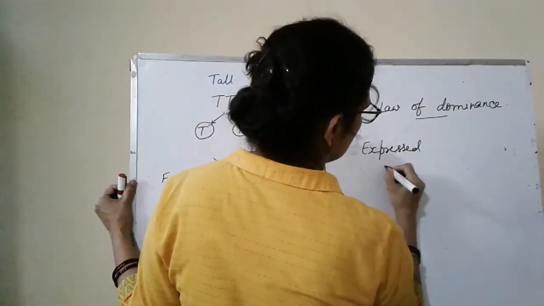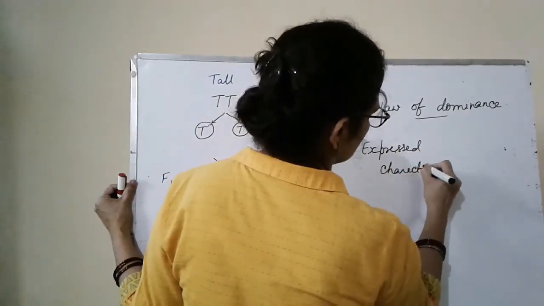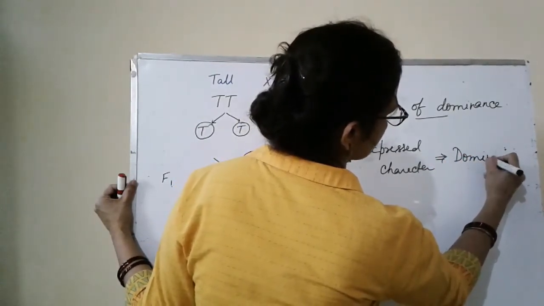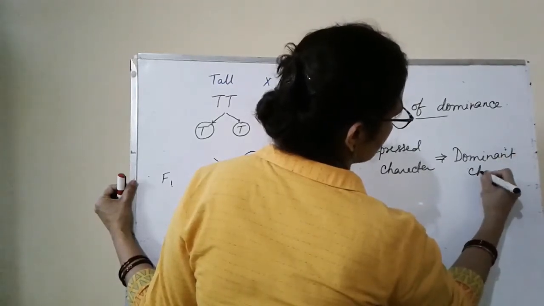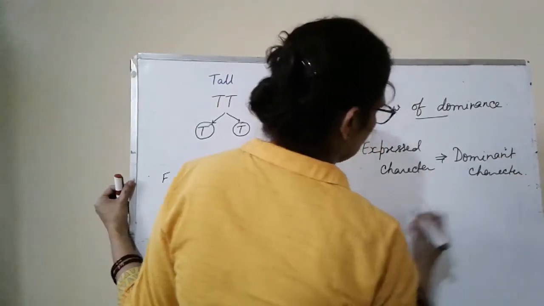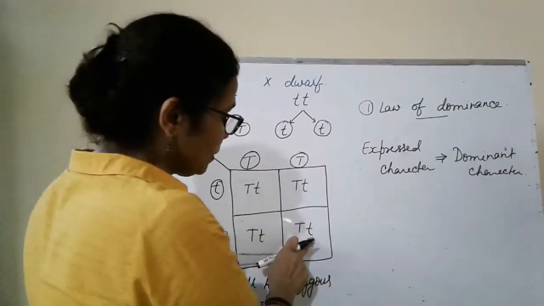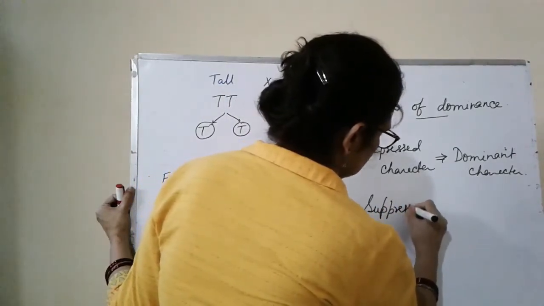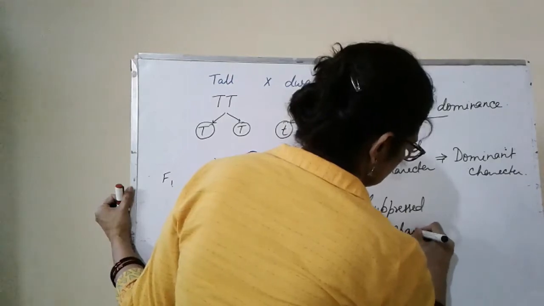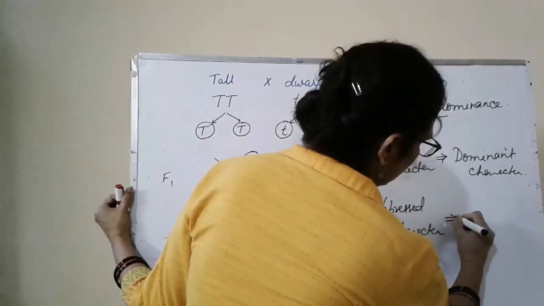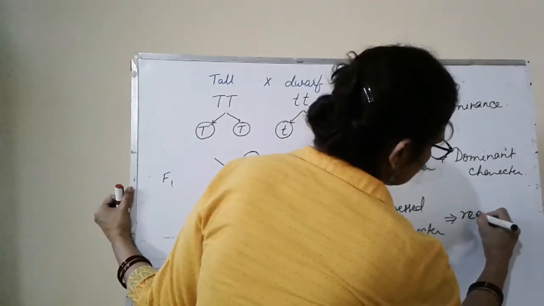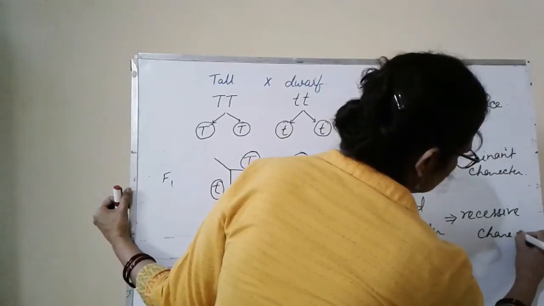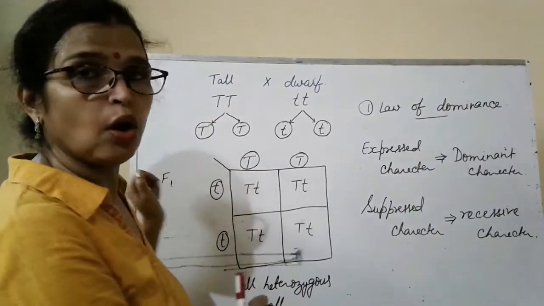This is called dominance, the dominant character. And the other character, which was suppressed here, the suppressed character, was called by Mendel the recessive character. This is the law of dominance.